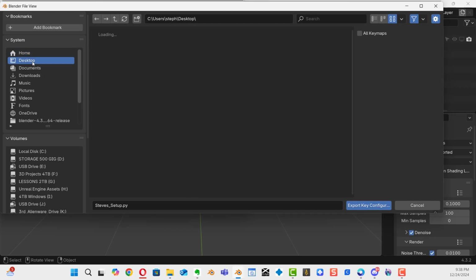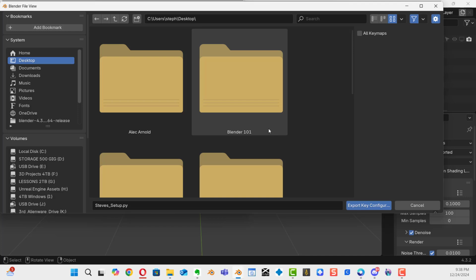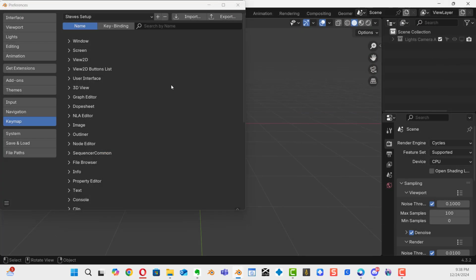I will go to my desktop. I'll place it here. And I am going to say, let's place it inside the folder called Blender 101. And I'm going to just save it into the root of Blender 101. Stevestartup.py, right? I think it's a Python script. And then export. And in fact, there we go. All right, so we exported the file.